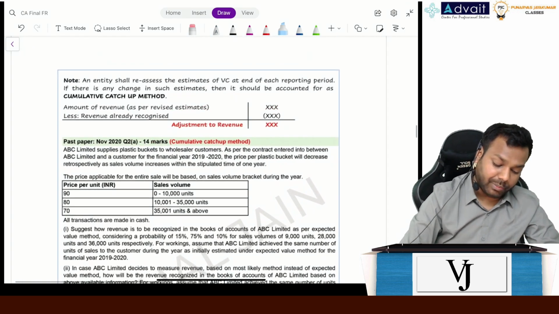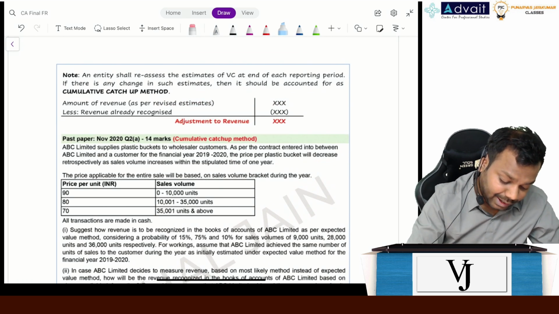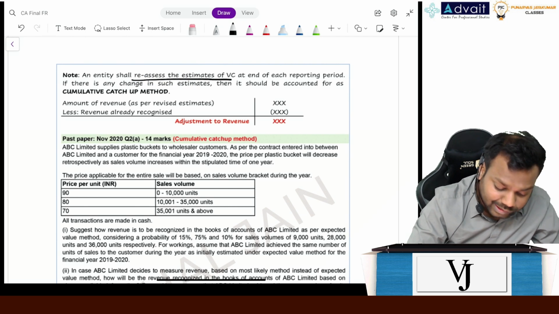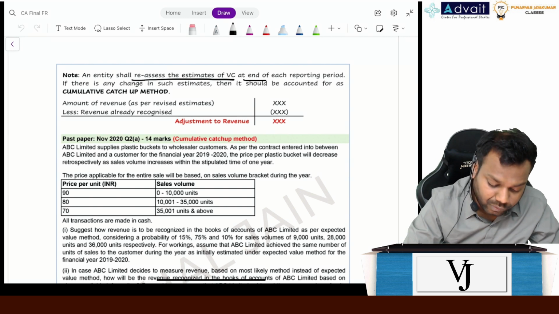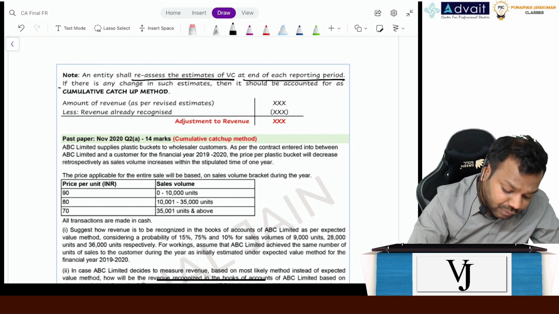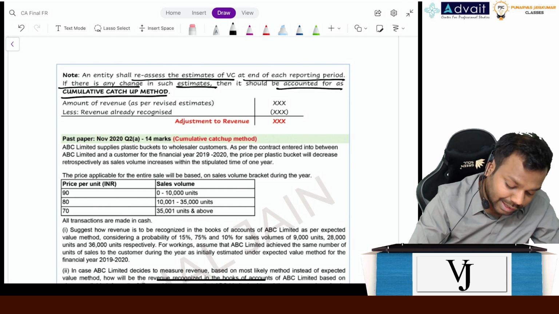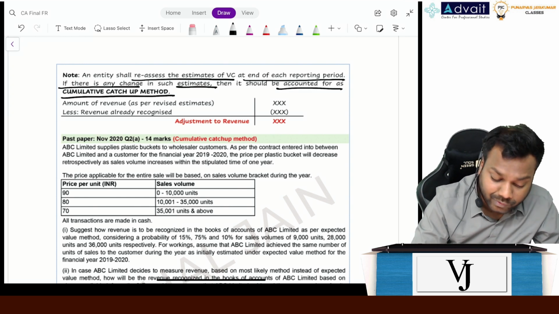Now see the cumulative catch-up method. It says that an entity will reassess the estimates of variable consideration at the end of each reporting period. If there is any change in such estimates, then it should account for it as a cumulative catch-up. And what is the meaning of cumulative catch-up method?